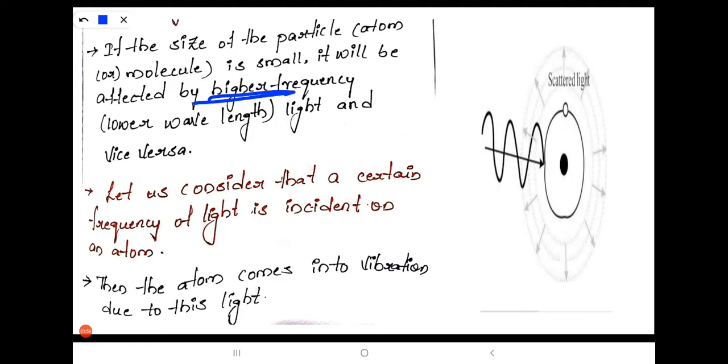Let us consider that a certain frequency of light is incident on an atom. Then the atom comes into vibrations due to this light.